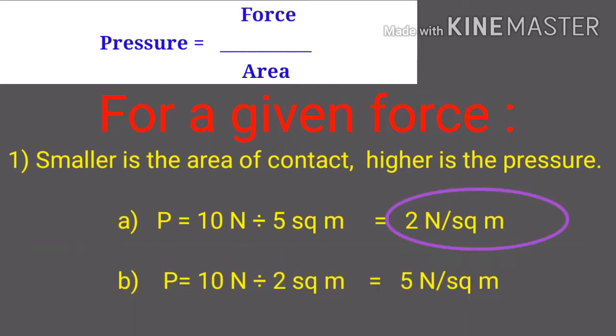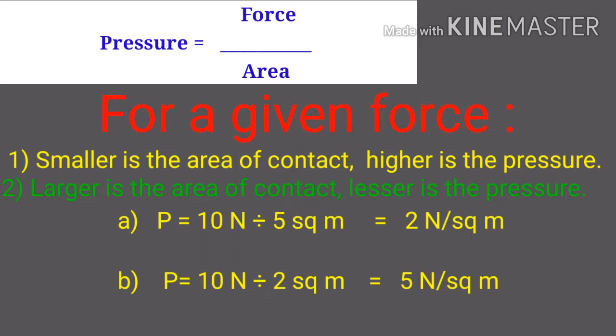Now in case of the second example, we have decreased the area of contact. Instead of 5 we have taken now 2. Then 10 divided by 2, the result will be 5 Newton per square meter. So you can see students, if the area of contact decreases, the pressure will increase. Area of contact decrease करेंगे तो pressure increase हो जाएगा.